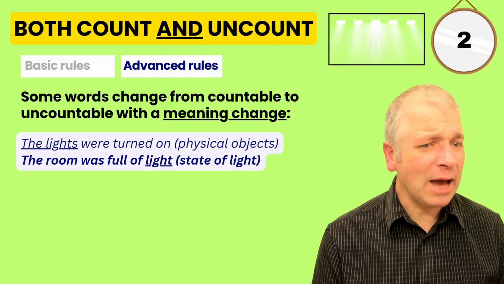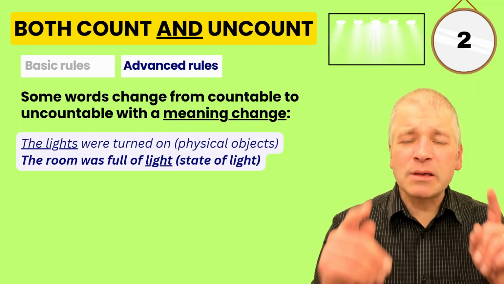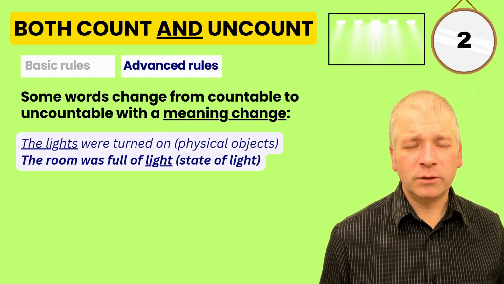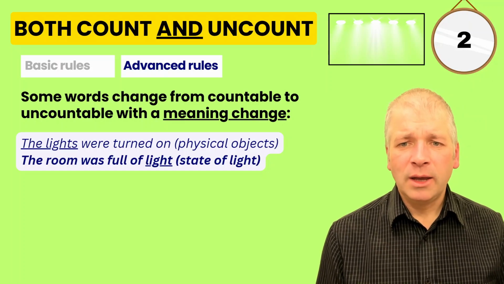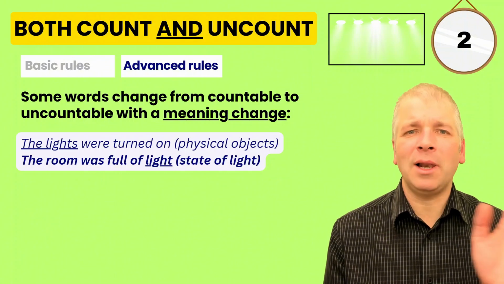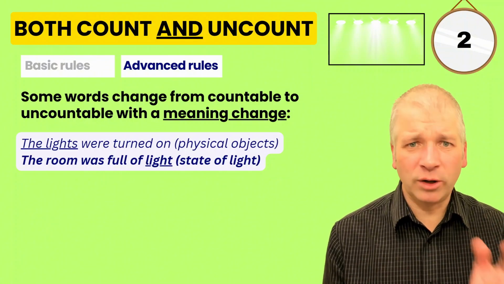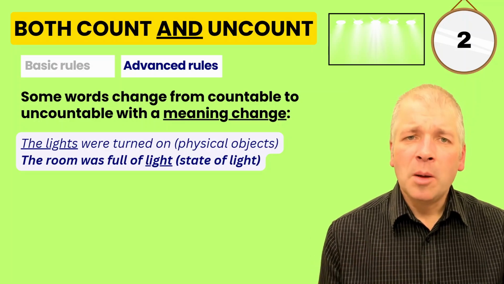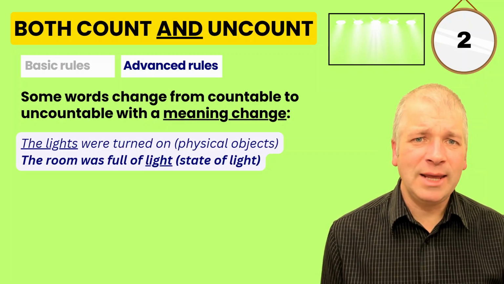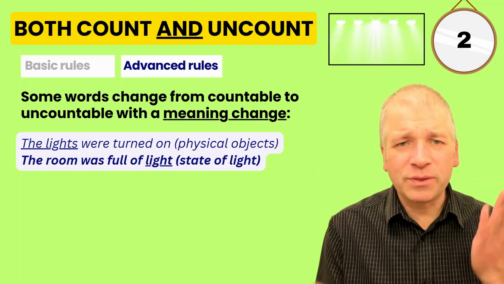Some words change from countable to uncountable with a meaning change, such as light. The lights were turned on. Look at the picture here. Here we have physical objects that provide lights, and we call them lights. Here it's countable because there's 1, 2, 3, 4, 5 of them. But we could also say the room was full of light. And here we mean the state of light generally, comparing light with dark.